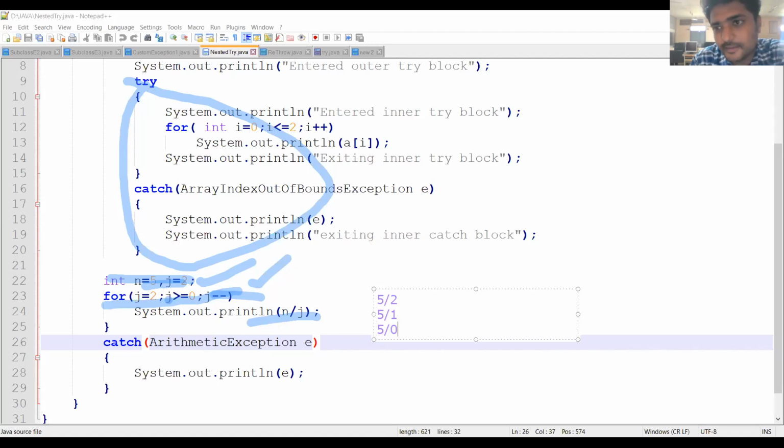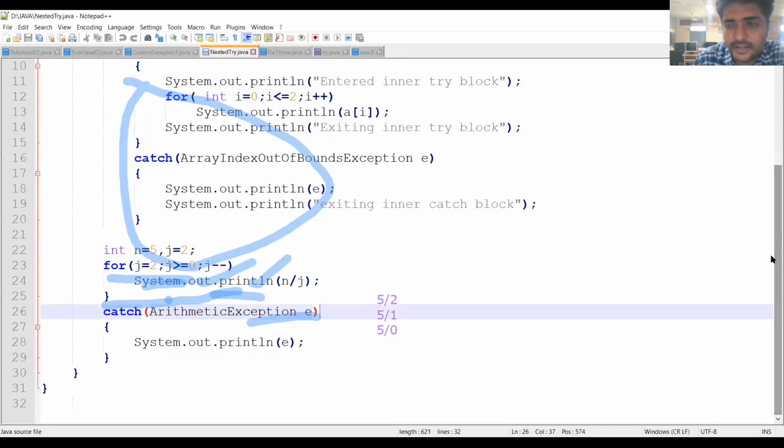Then it raises the exception. So j greater than or equal to 0 means it raises the exception. So this is placed in the outer try block, because there is a chance of exception. Whenever this exception arises, the immediate catch block will be executed. So I am printing that exception object E.